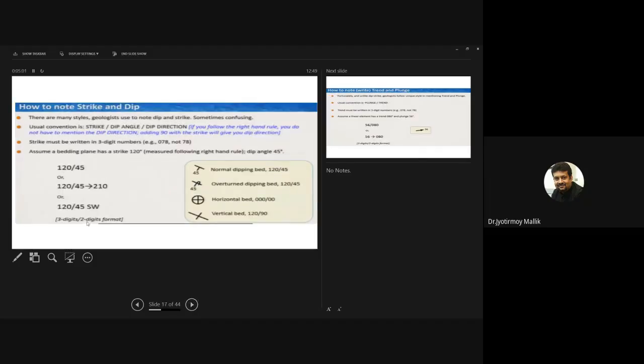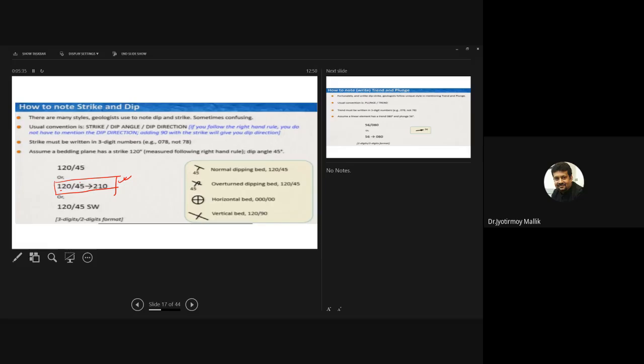So this is the convention that I recommend you follow, because I think this is the most straightforward. There are other conventions of writing dip and strike, but I strongly recommend following this particular convention. The first one is strike, the second is the dip angle, and the third is the dip direction. This is what I recommend, and please follow this one.